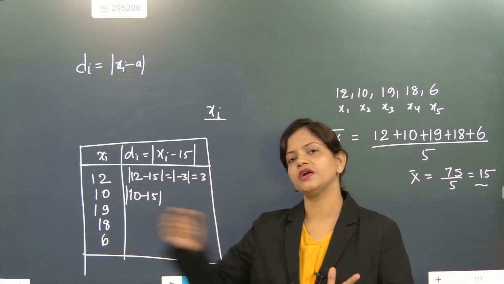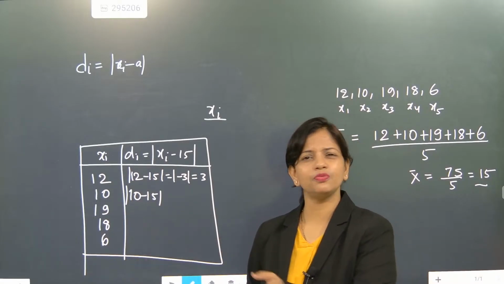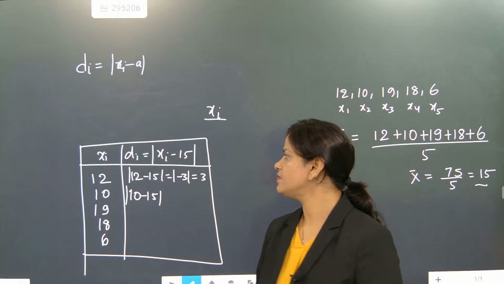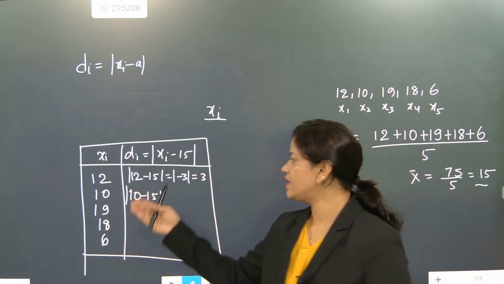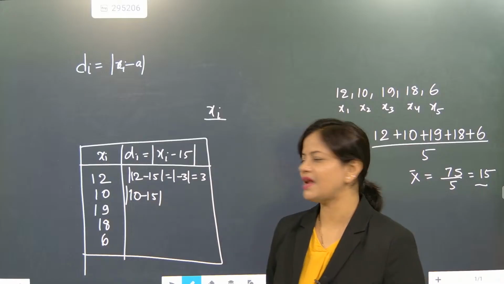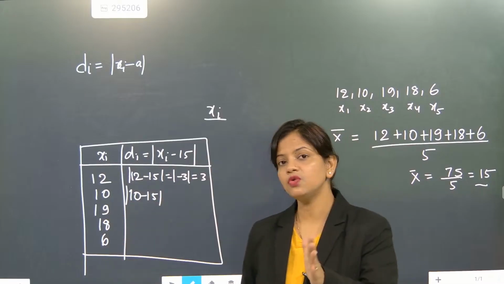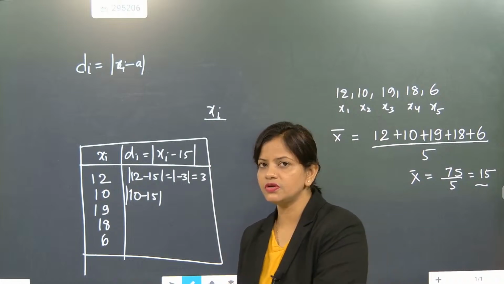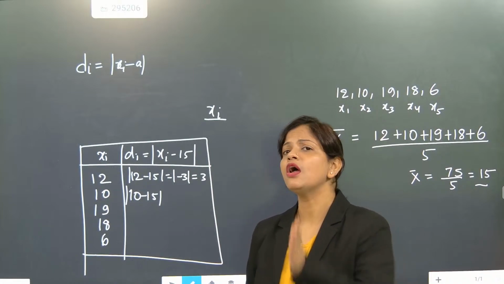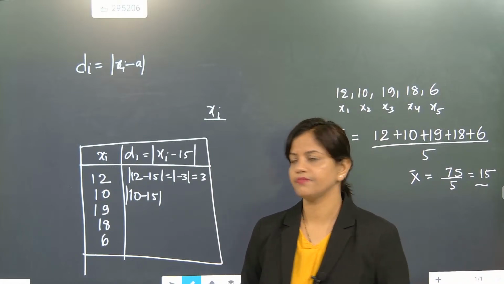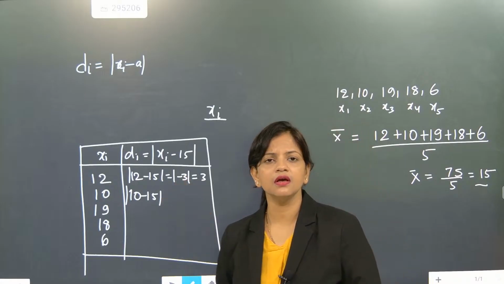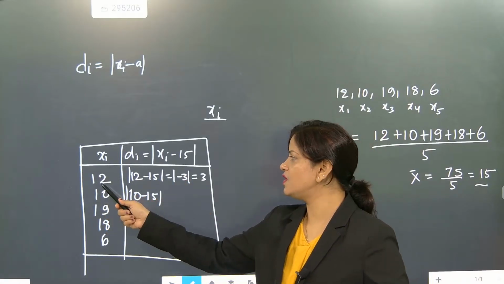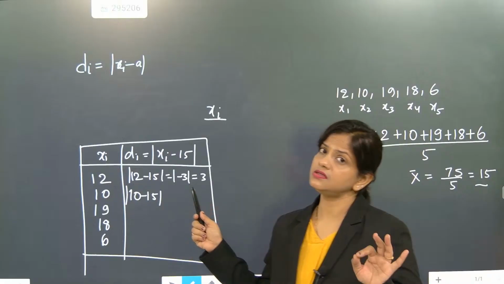It means once you start an experiment, 15 should be the outcome. But the outcome of 15 is not coming. Every time, one time 12 came, one time 10 came, one time 9 came, 19 came. Your mean value was 15. Understood? After your observations, you were supposed to get 15, but you are not getting it. That means how much are you deviating? The first person, when he did the experiment, got 12. How much did he deviate? 3.